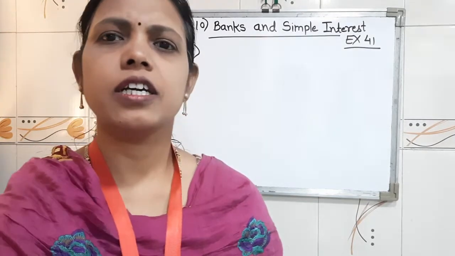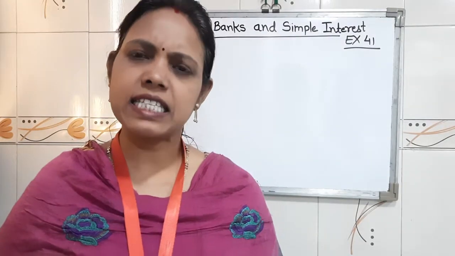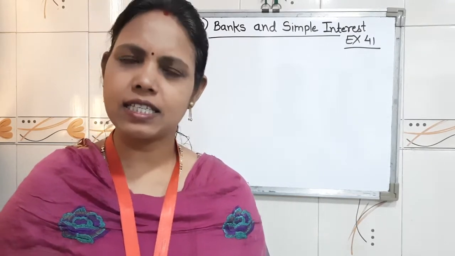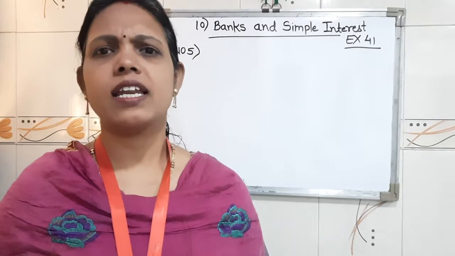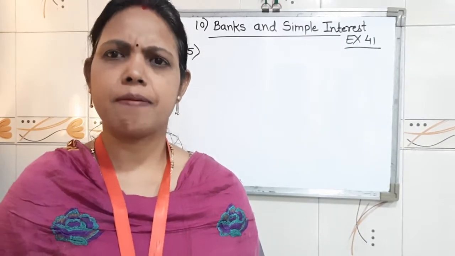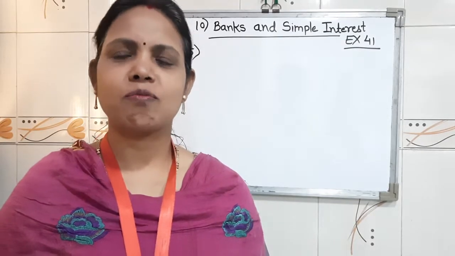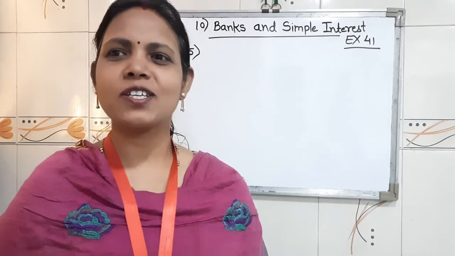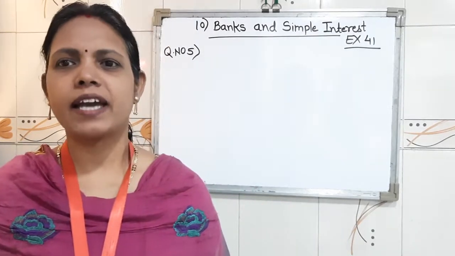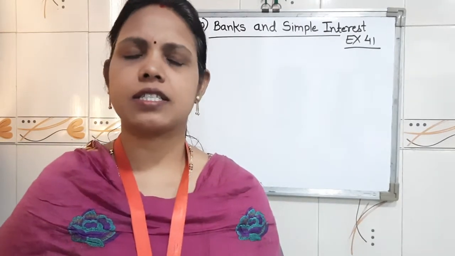So children, banks make it easier to plan the use of money, that is, to do financial planning. We can either deposit cash money in a bank or withdraw cash from it. For that purpose, we must open an account in a bank. Bank accounts are of various types.